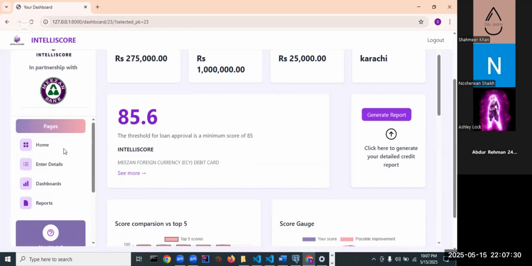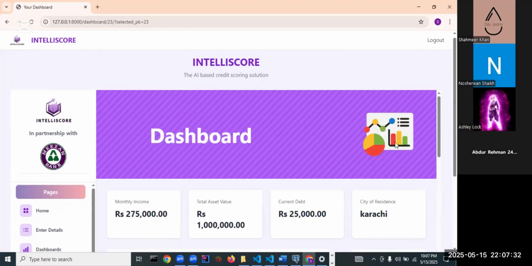Now, from here on, my partner Noshirwan will describe basically how the model works and how our credit scoring system works. Noshirwan, can you please start?